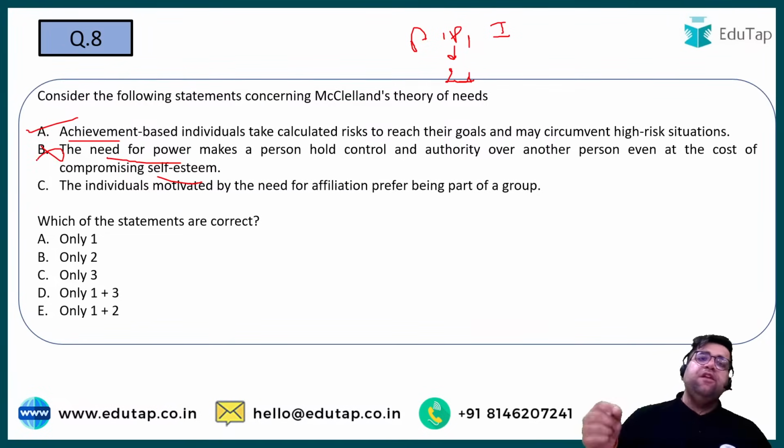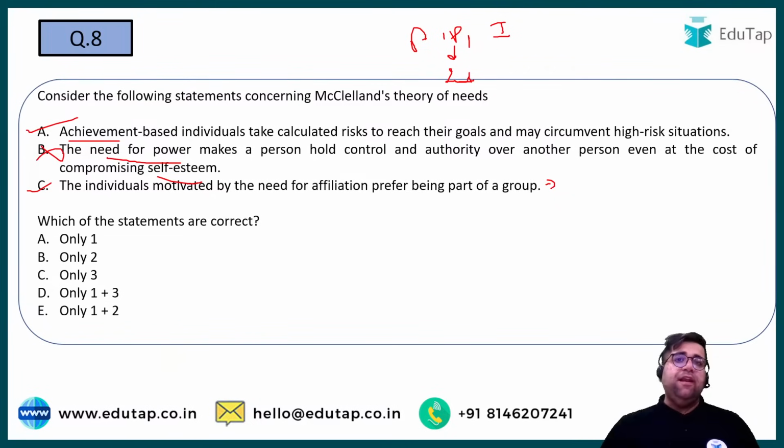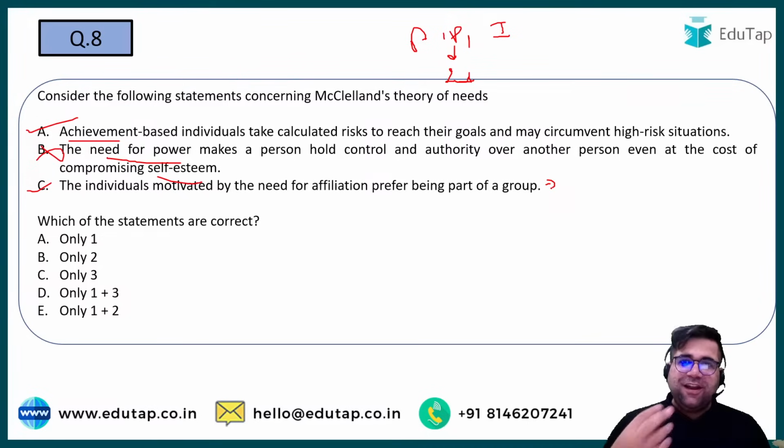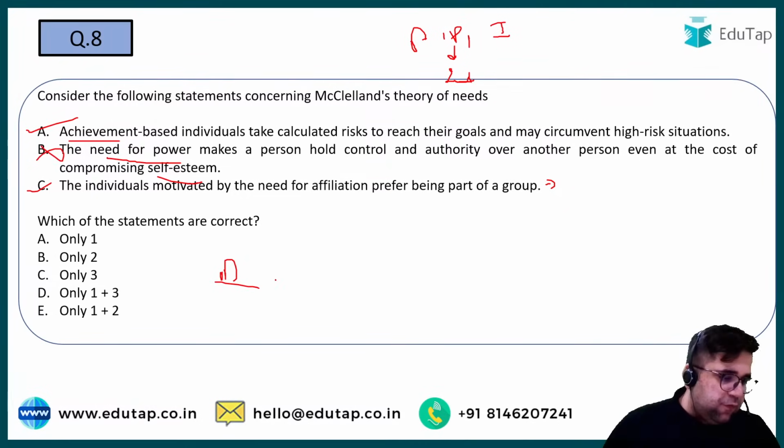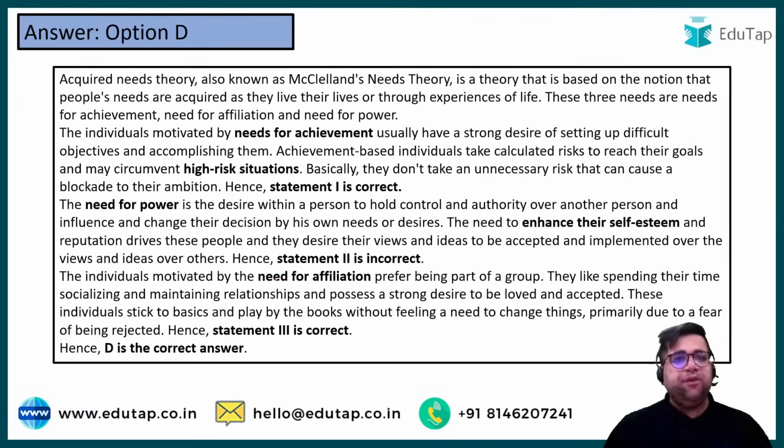An individual motivated by the need of affiliation wants to be part of a group? Obviously, yes. These are the people about whom you talk in terms of relatedness needs, which were given to you by Alderfer. Alderfer copied it from Maslow, which was level 3 in Maslow's needs, belongingness needs. I hope I am able to connect with all of you, right? So which of the following is correct? So 1 and 3 look correct to me, so I will mark my answer as D. What is your response? Let me see. Yes, all of you are going with D, so the answer will be D only.